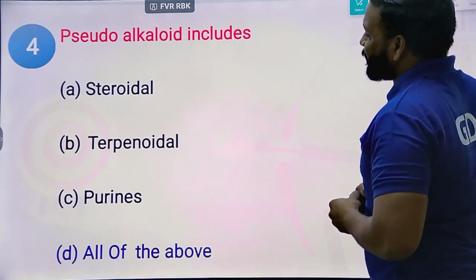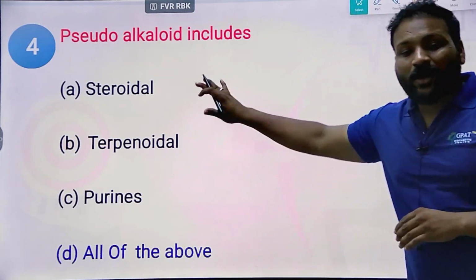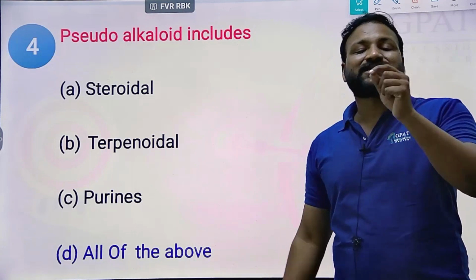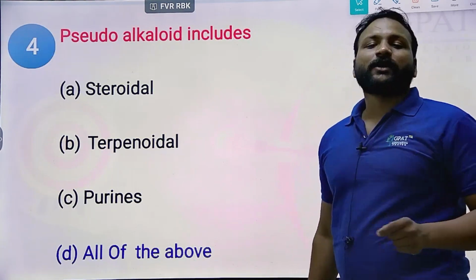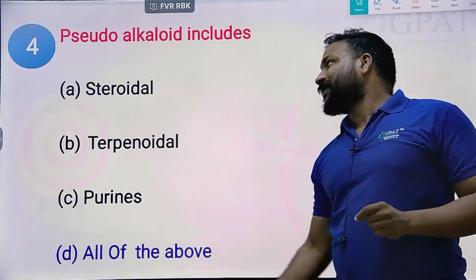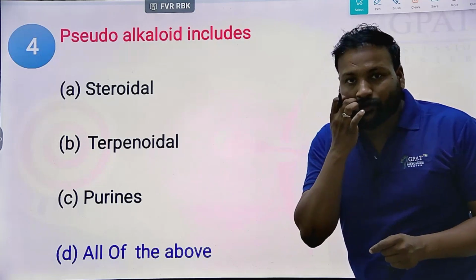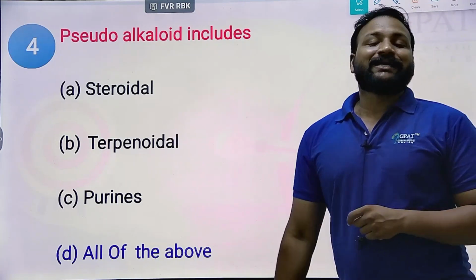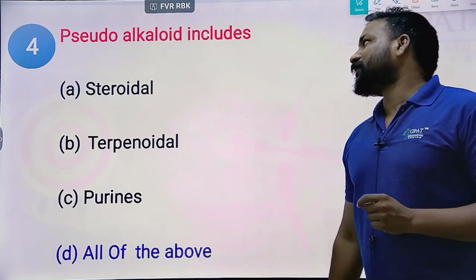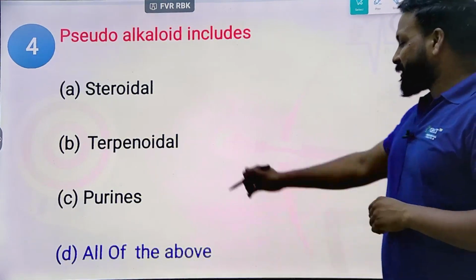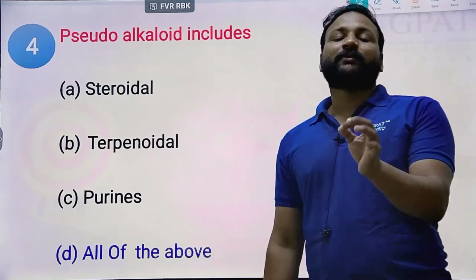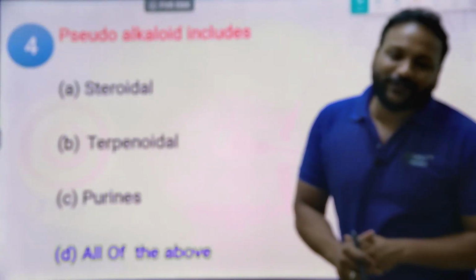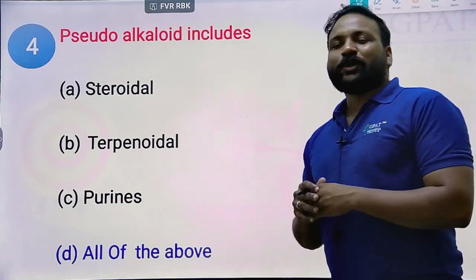Yes, all of these: steroidal, terpenoidal, and purines, because caffeine is one of the best examples of a pseudo-alkaloid. Do you remember STP? STP is the best shortcut to remember the pseudo-alkaloids. Steroidal, terpenoidal, and purine alkaloids are examples of pseudo-alkaloids.